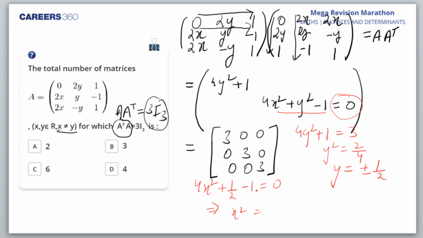I'll get y square only, right? So that is 1 by 2. So minus half I get. Root 2. Yeah, you're right. 1 by root 2. Yeah, that's correct. Y is plus minus 1 by root 2. Agreed, Gyanvi.